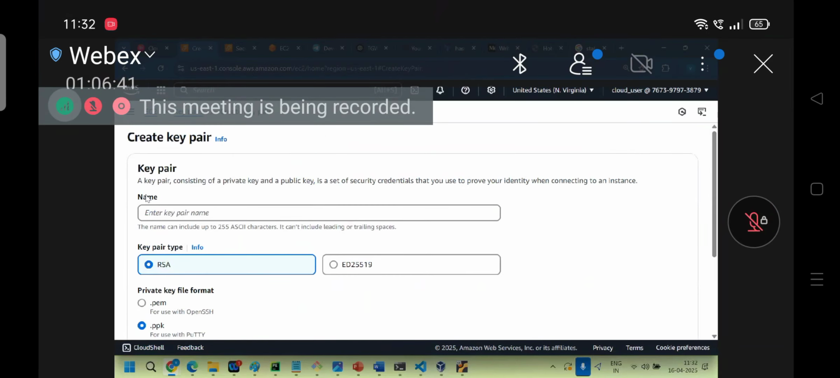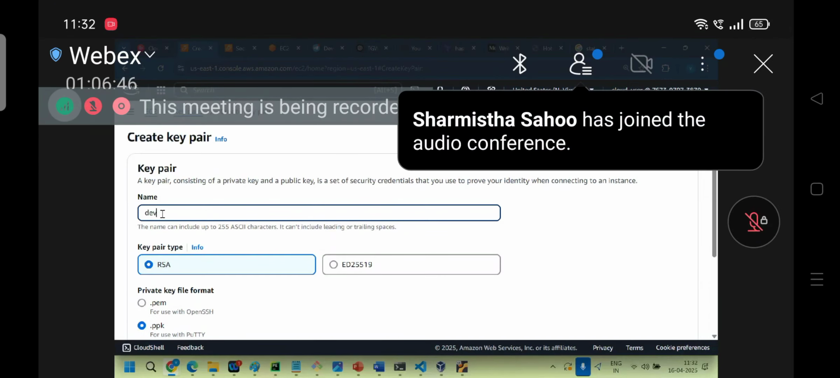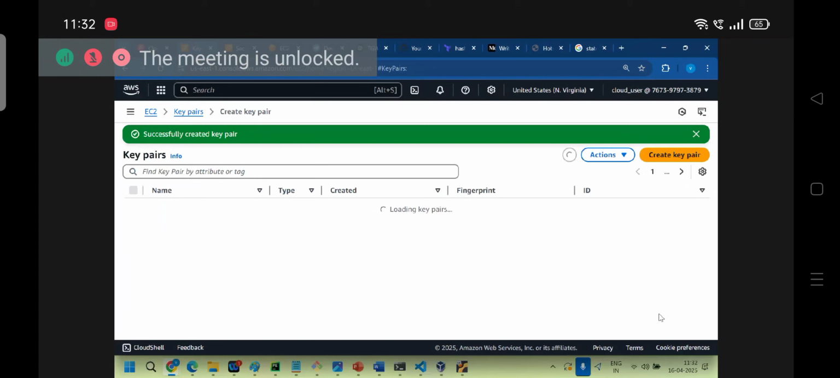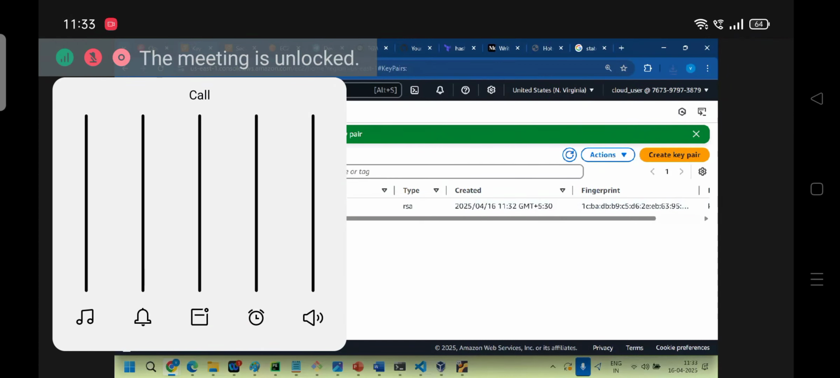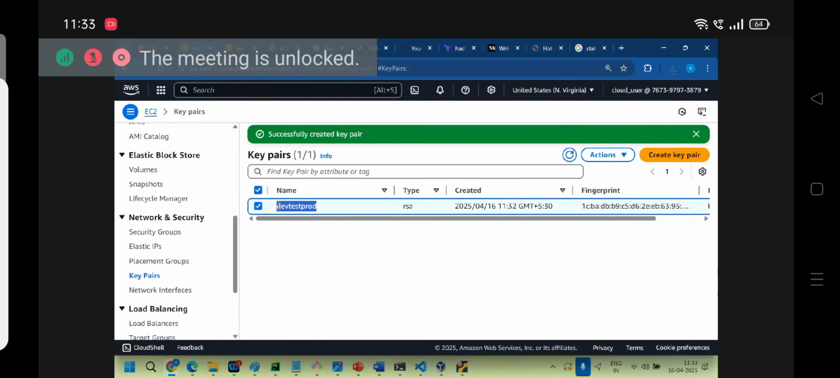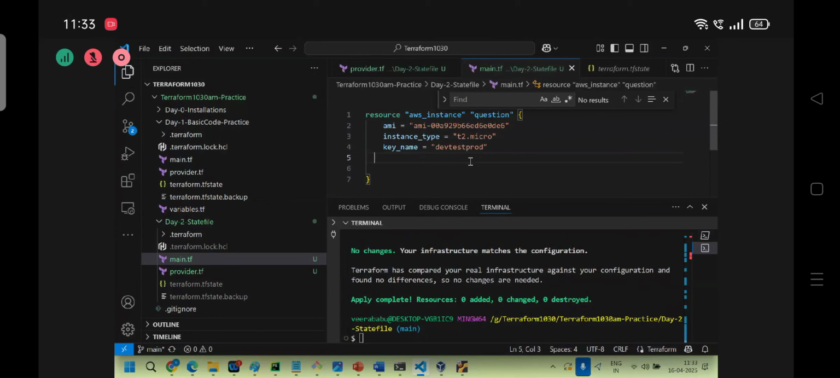Okay. Let's go to key pairs. I'm creating a key pair, some dev, test, prod like this. Okay. Now tell me. The key pair is already in the cloud itself. I'm calling the same key pair. Will it be able to create or not?